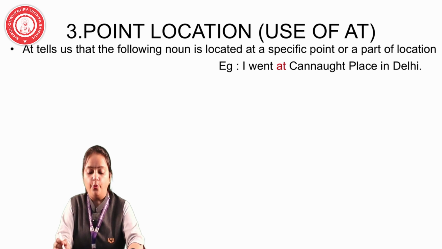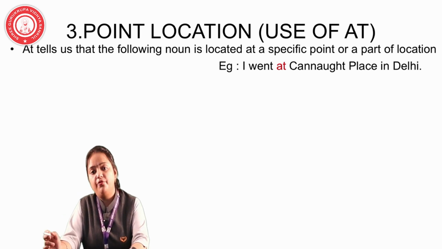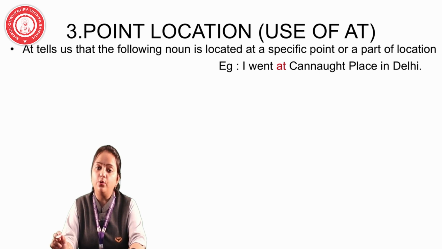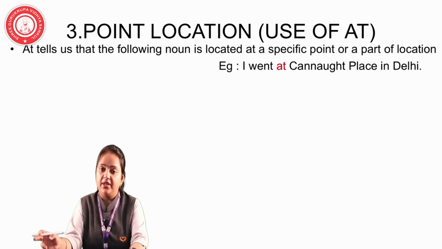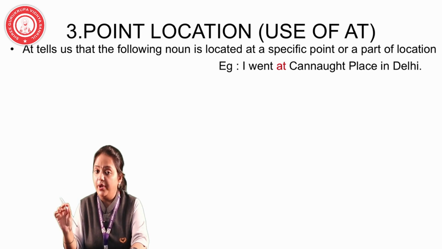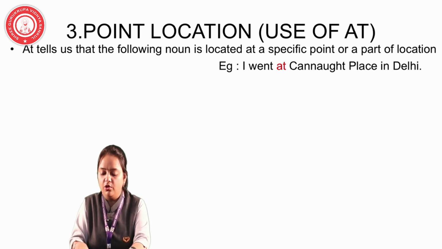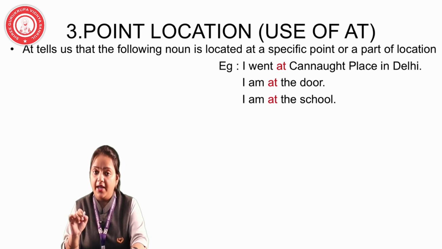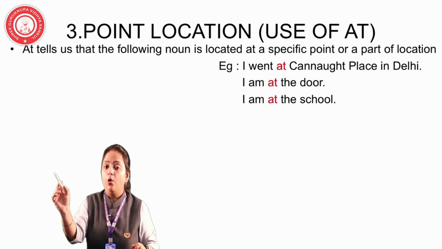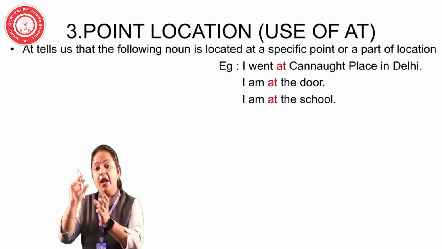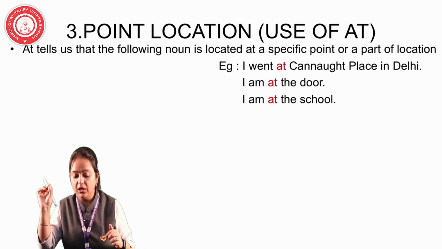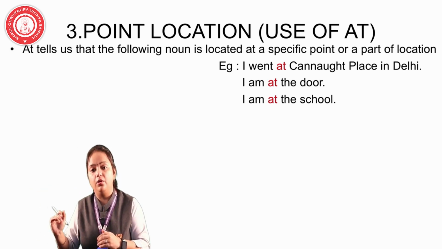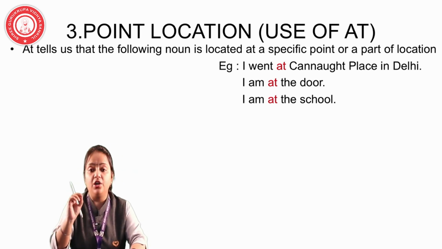Now third is to point out a location. We are using at here to point to a particular location. Just take this: I went at Connaught Place in Delhi. Now Delhi is a full area, but we are pointing at a particular location where I went, at Connaught Place. So here we are using at. I am at the door. Now in a whole house, I am only at the door. I am pointing at the accurate location where I am right now, at the door. I am at the school. So these are the locations which I am pointing out to you.